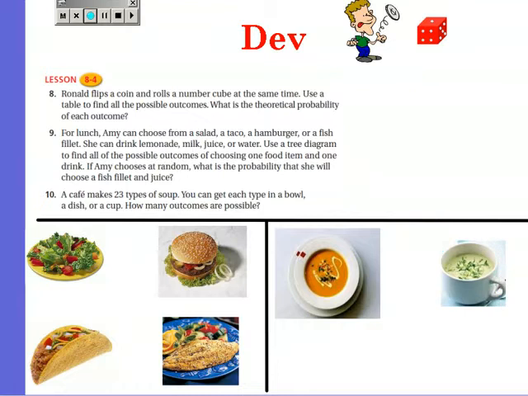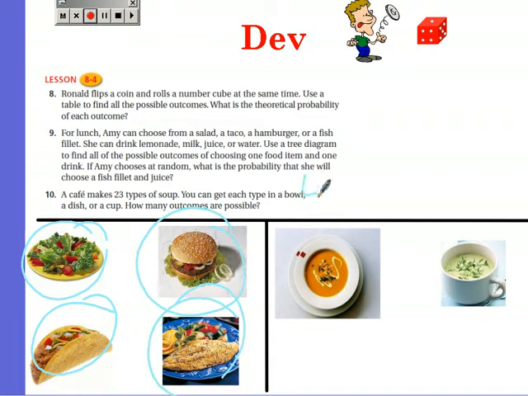Number 9. For lunch, Amy can choose from a salad, a taco, a hamburger, or a fish fillet. She can drink lemonade, milk, juice, or water. Use a tree diagram to find all the possible outcomes of choosing one food item and one drink. If Amy chooses each of those items randomly, what's the probability that she will choose a fish fillet and a juice? So let's start with the fish fillet.